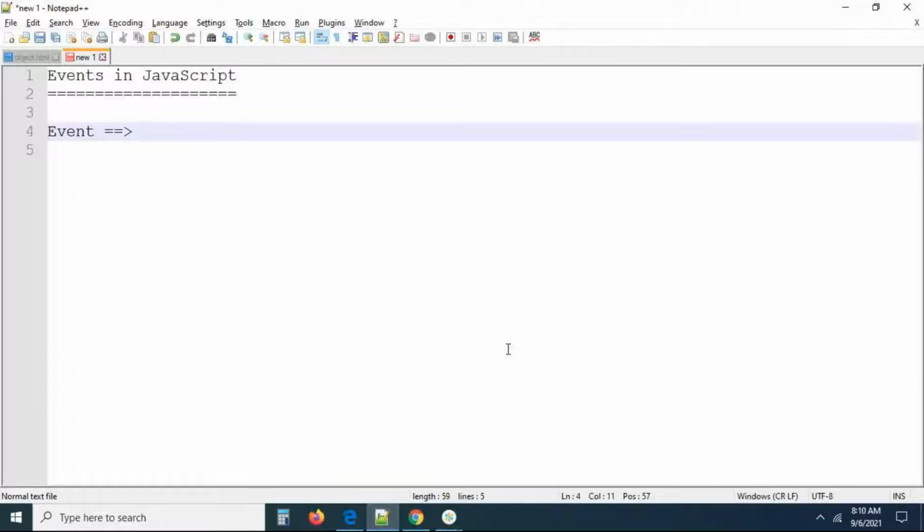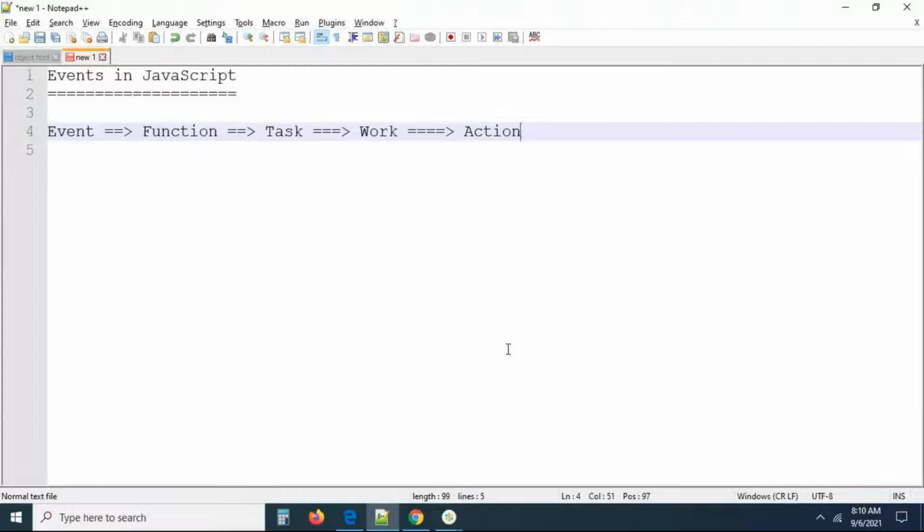I can call it a function, a task, some work, some action, and whatever it may be, everything gives the same meaning. Function, event, task, work, or action, whatever it may be, guys.